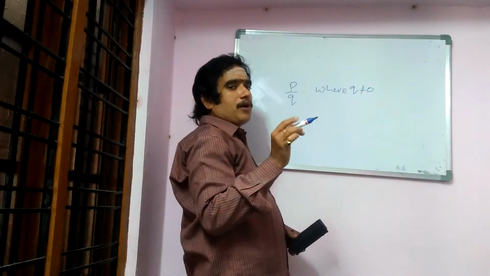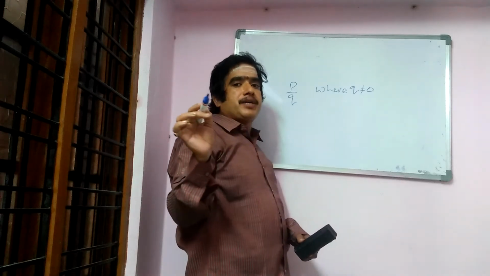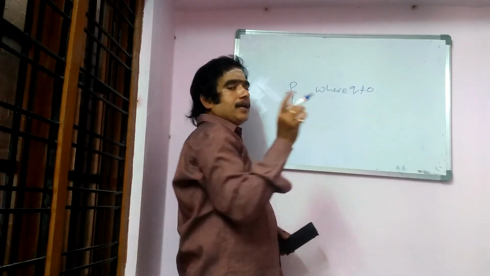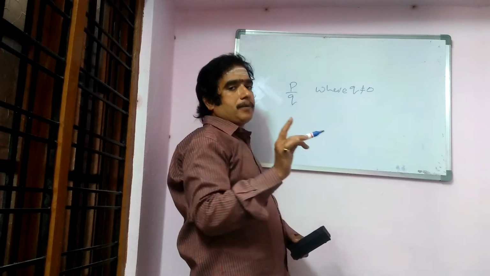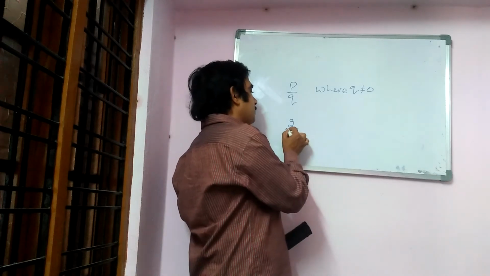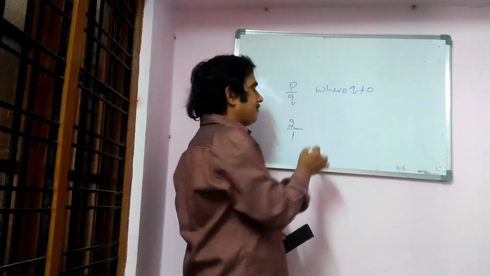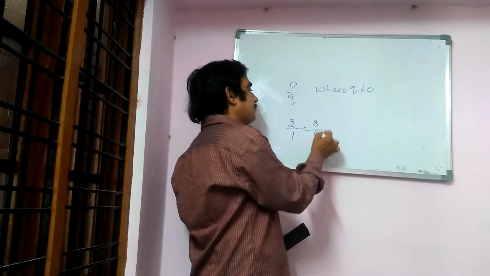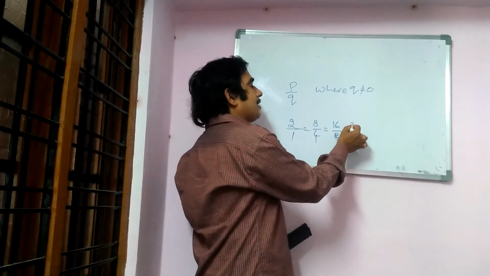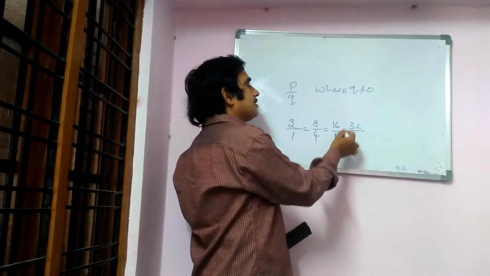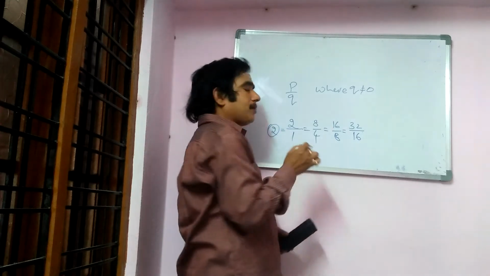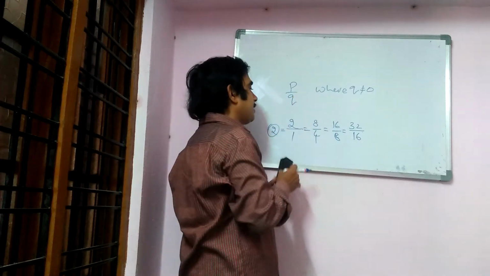The number which is in the form of p by q, where q is not equal to 0, is known as a rational number. Any number which can be expressed in the form of p by q. For example, 2. 2 is not in the form of p by q, but we can write it as 2 by 1. 2 by 1 can be written as 8 by 4, 8 by 4 as 16 by 8, and 16 by 8 as 32 by 16. These are all forms of 2 only. So 2 is a rational number because 2 can be expressed in the form of p by q.